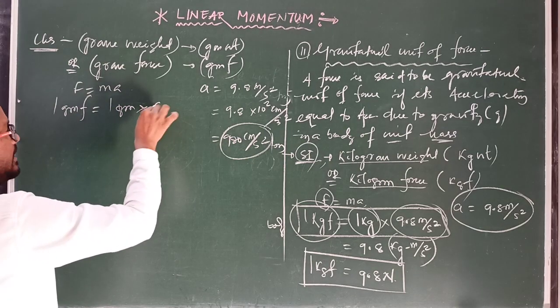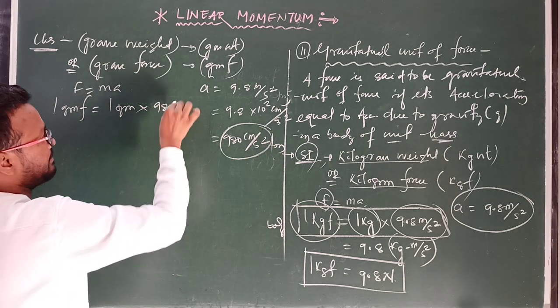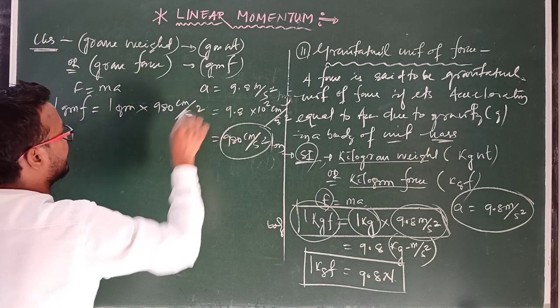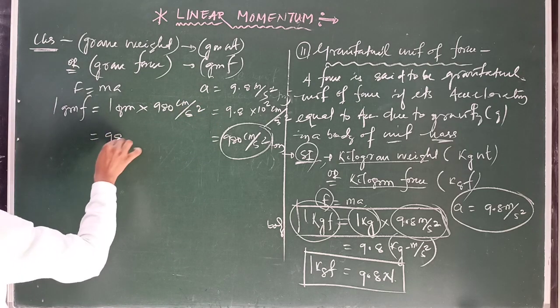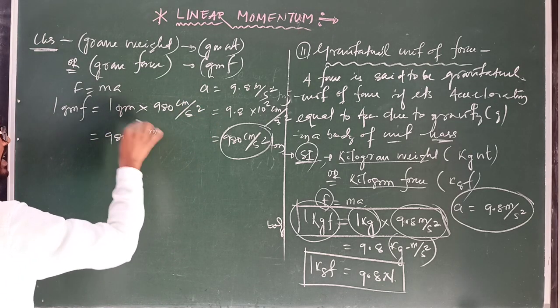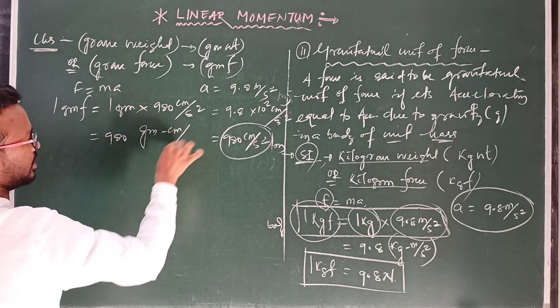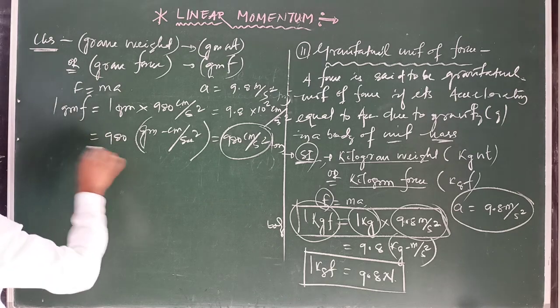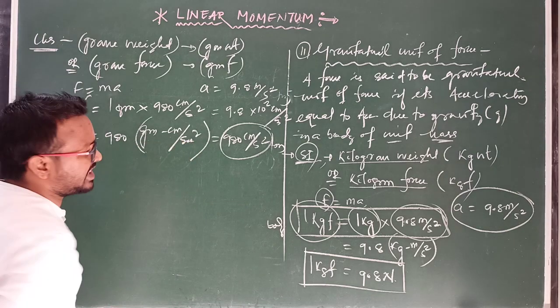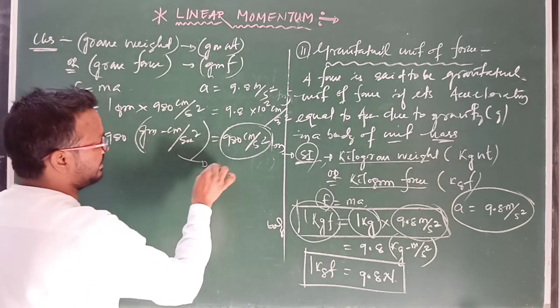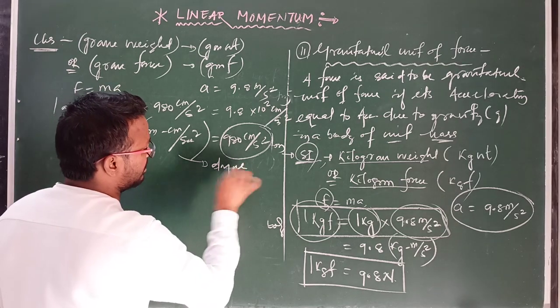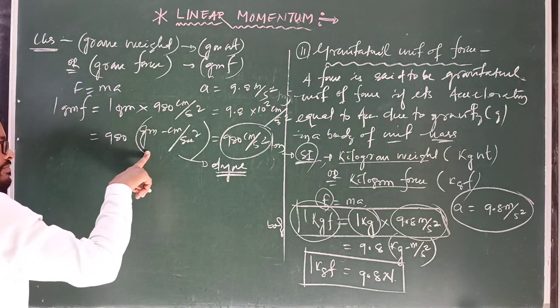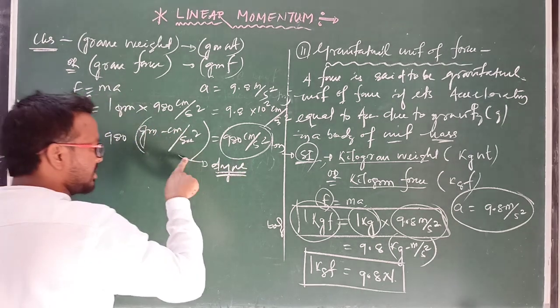So you have to write 980 centimeter per second square, then 980 gram centimeter per second square. Gram centimeter per second square is the unit of dyne. 1 dyne equals how much? 1 gram into 1 centimeter per second square equals 1 dyne.